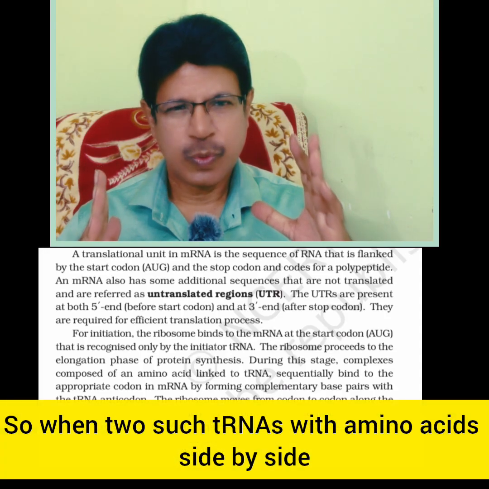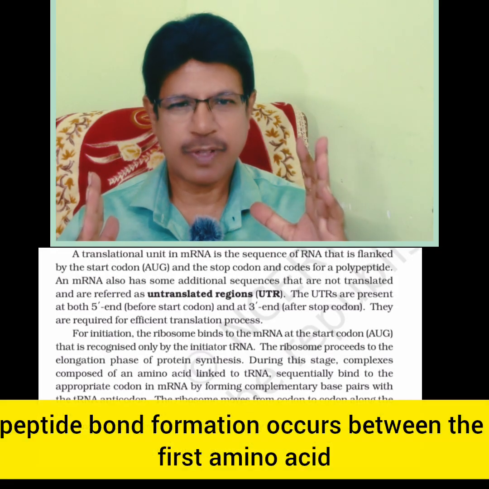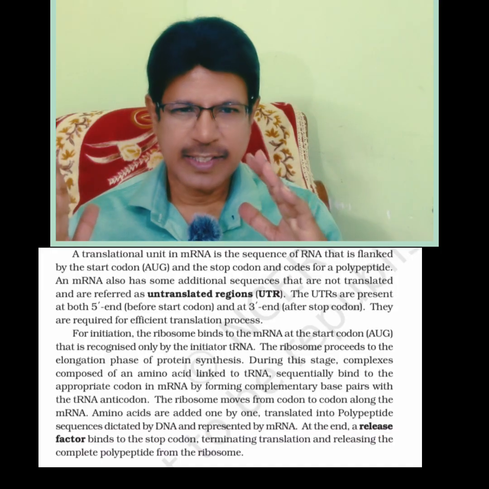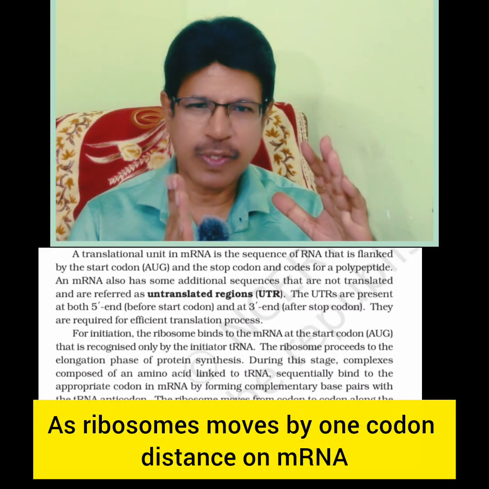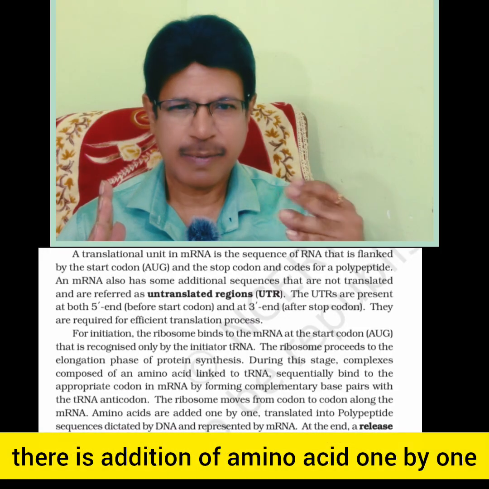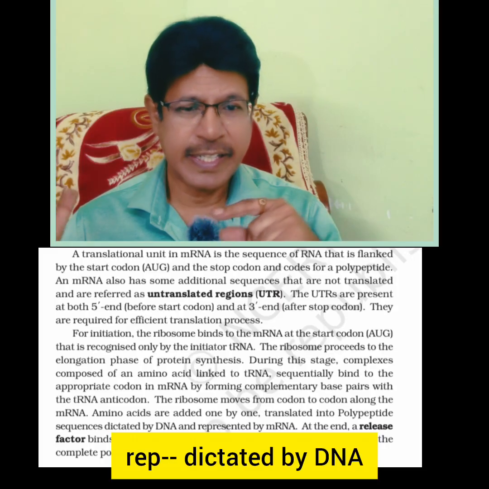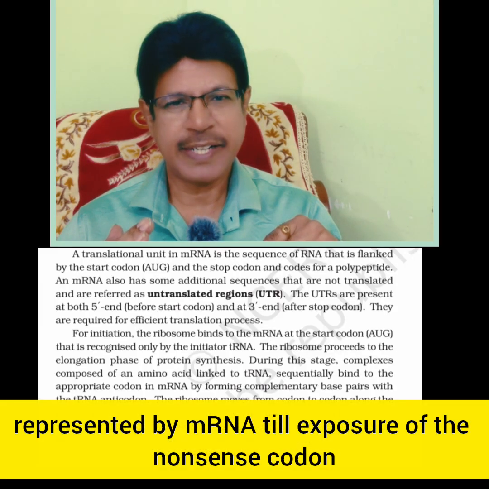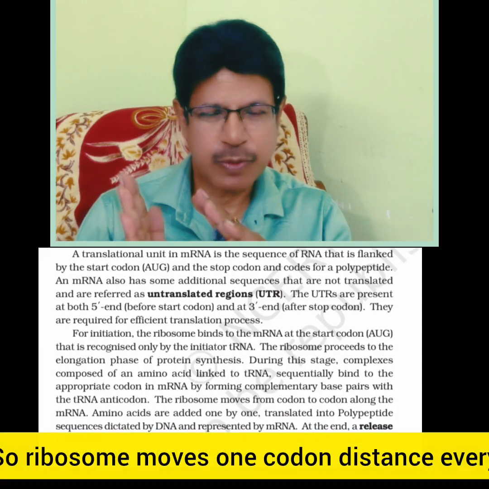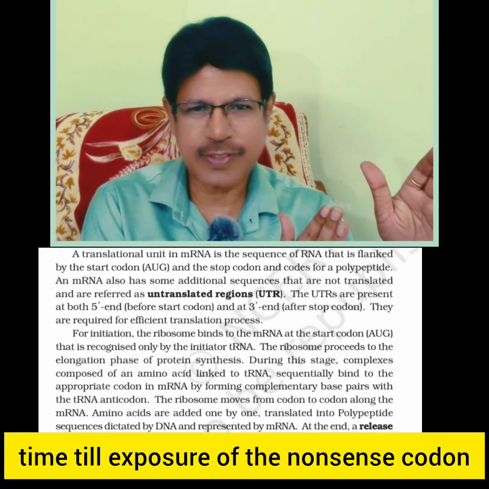So when two such tRNAs with amino acids are side by side, peptide bond formation occurs between the first amino acid and the second amino acid. As the ribosome moves by one codon distance on the mRNA, amino acids are added one by one, dictated by DNA, represented by mRNA, till exposure of the nonsense codon. So the ribosome moves one codon distance every time till exposure of the nonsense codon.